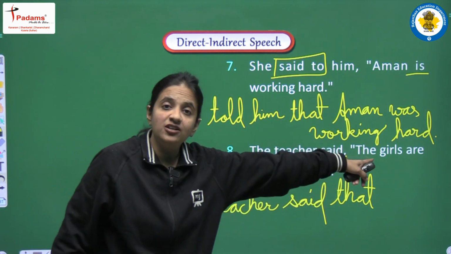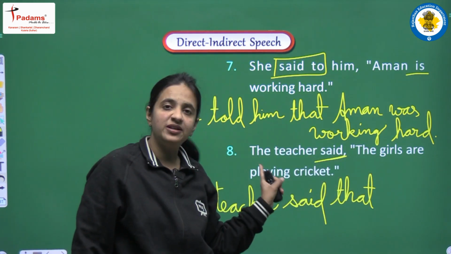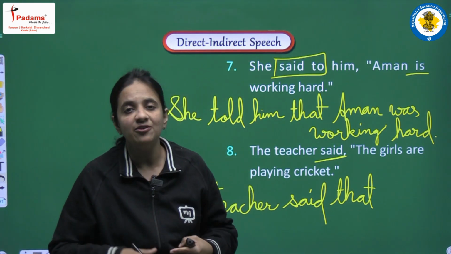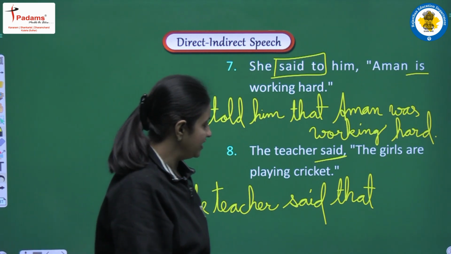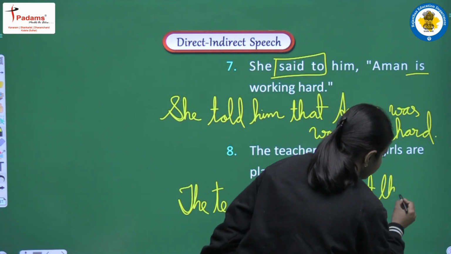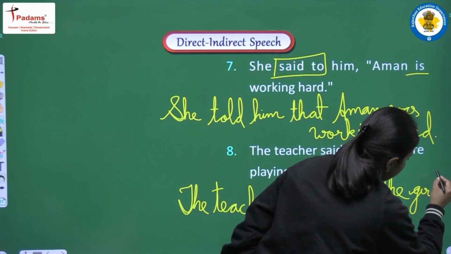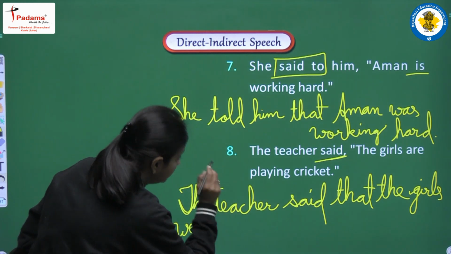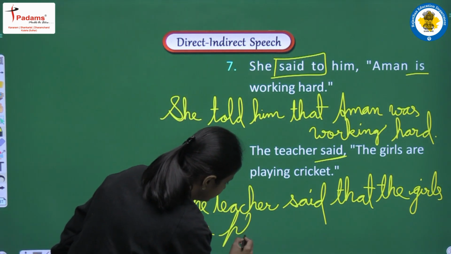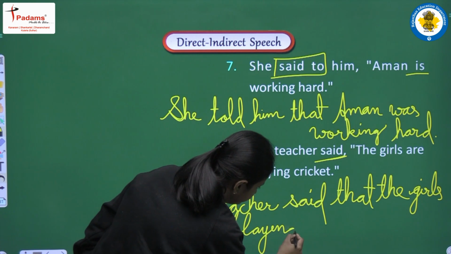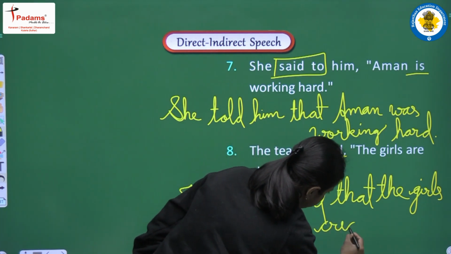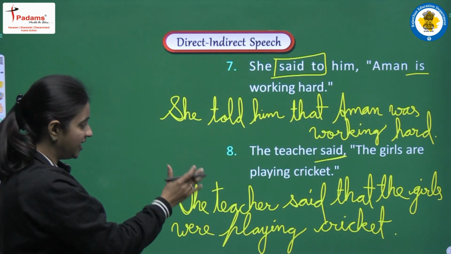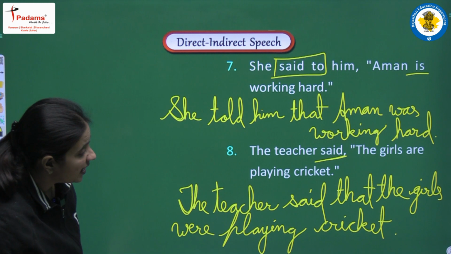We are having present continuous here, right? Are plus first form plus ing. So this is example of present continuous. So present continuous, it will be converted into past continuous. So let's see, we are having the girls. Girls, because it's a plural one, so for plurals we always use were. The girls were playing cricket. And the complete sentence will be the teacher said that the girls were playing cricket.